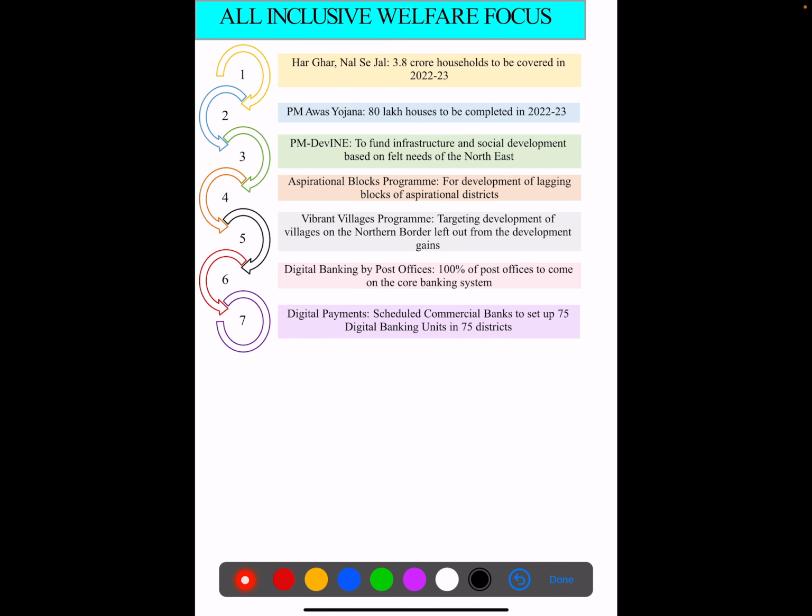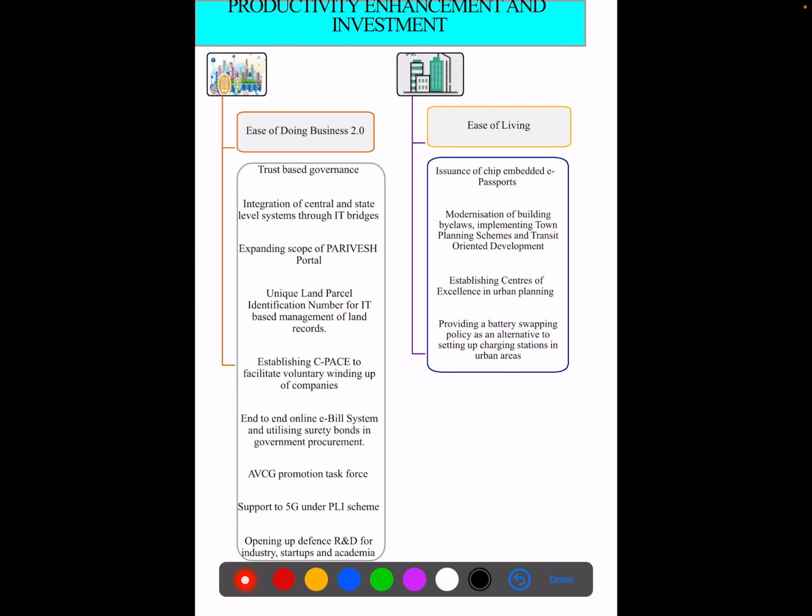Working on the motto of inclusive growth and development for all: Har Ghar Nal Se Jal on the lines of Jal Jeevan Mission, PM-DevINE to fund infrastructure and social development based on felt needs of the Northeast, digital banks by post offices, and digital banking units in 75 districts by scheduled and commercial banks.